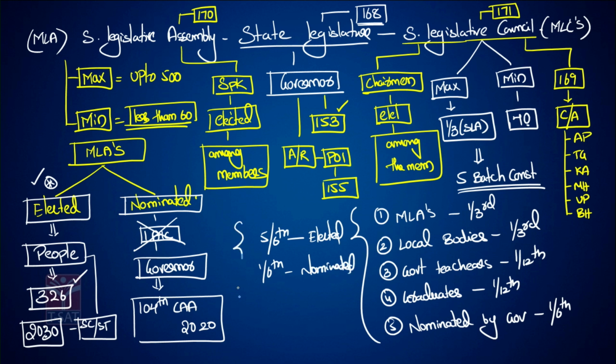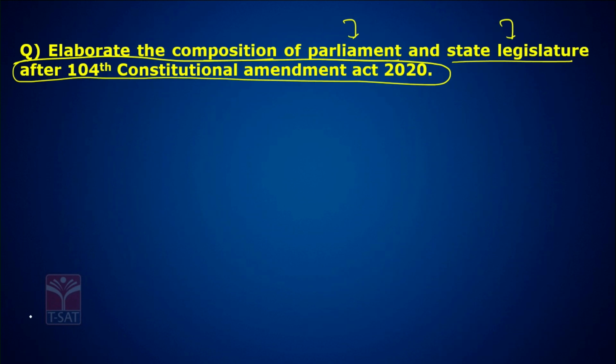But what are the changes we add as per the 104th Constitutional Amendment Act? Let us see that also and finish this answer. For this purpose, you need to understand Article 330, 331, 332, 333 and 334.